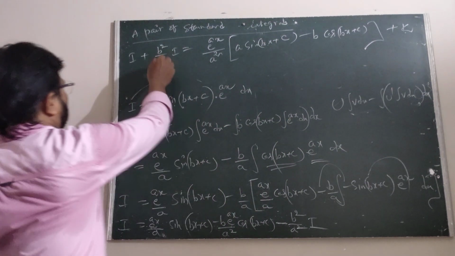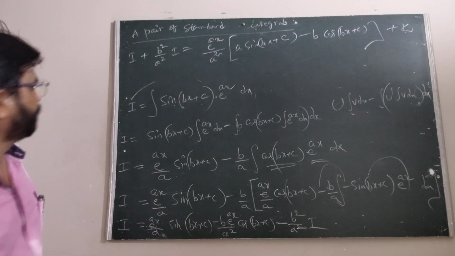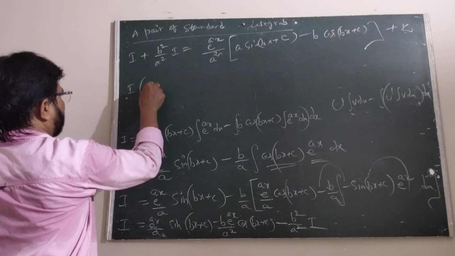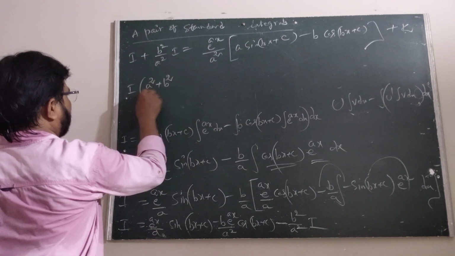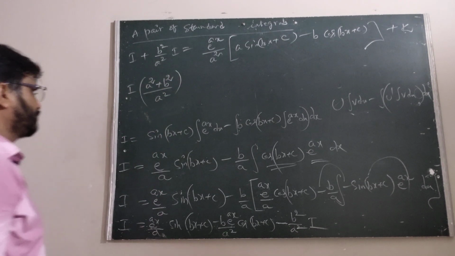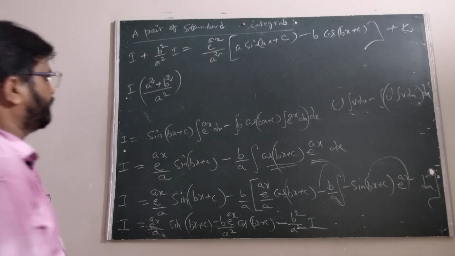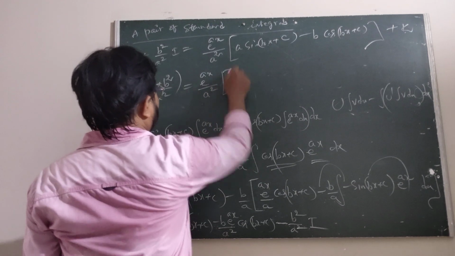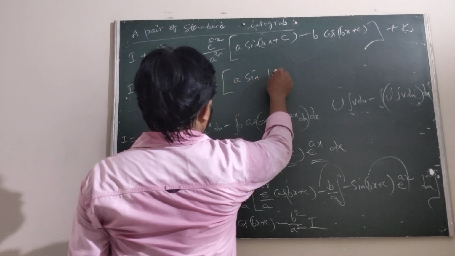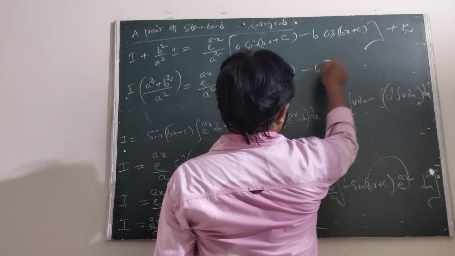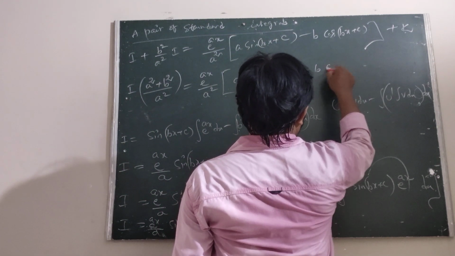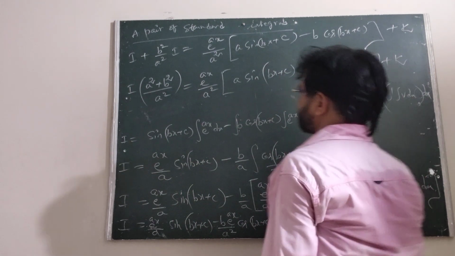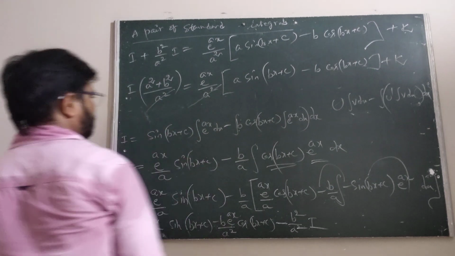Now we take the LCM a square, and the common factor is I. Now this is a square plus b square upon a square. I is the common, a square plus b square, a square. This is e power ax upon a square, a into sine of bx plus c minus b into cos of bx plus c plus k. Now these two are cancelled.